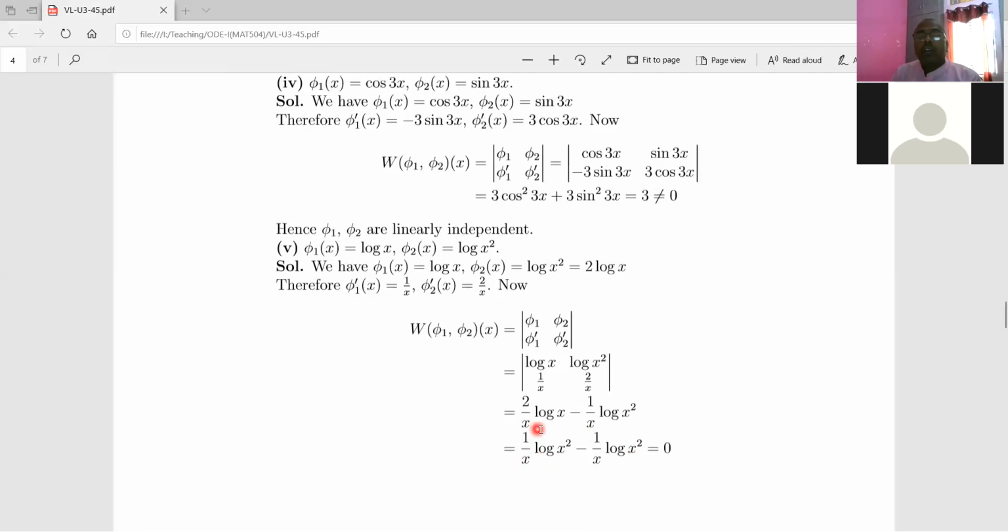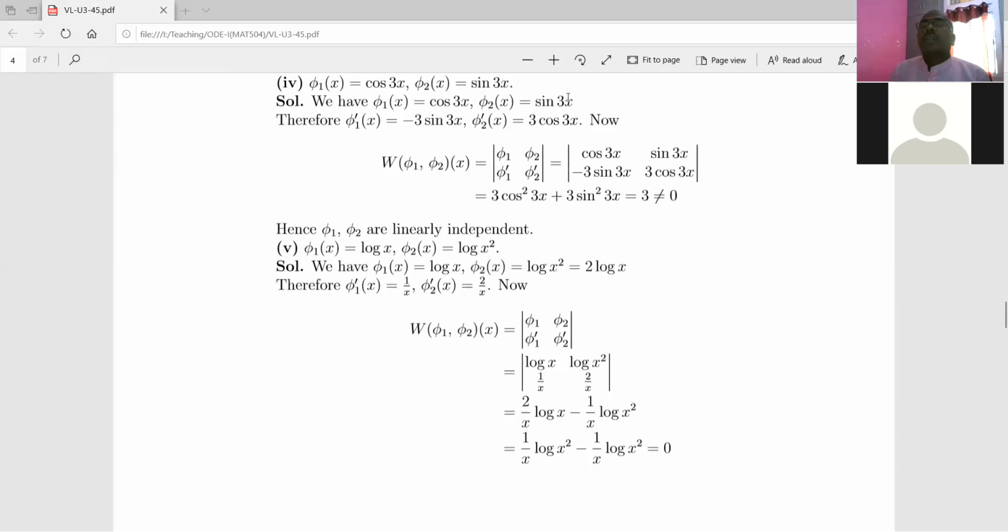So this is positive, this is negative, so their addition is 0. Here we see that the Wronskian of these two functions phi 1 x and phi 2 x comes out to be 0, and therefore these two solutions by the theorem are not linearly independent, and therefore they are linearly dependent.